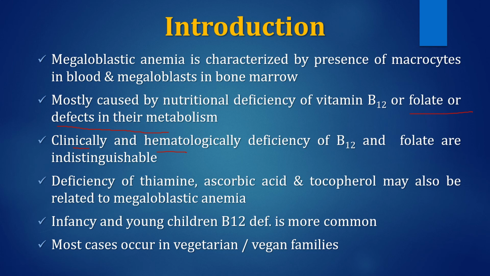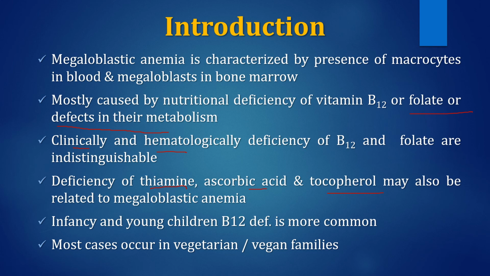Some other deficiencies may also cause megaloblastic anemia, or may be related to it, and these are deficiencies of vitamins, that is thiamine, ascorbic acid, as well as vitamin E, that is tocopherol.